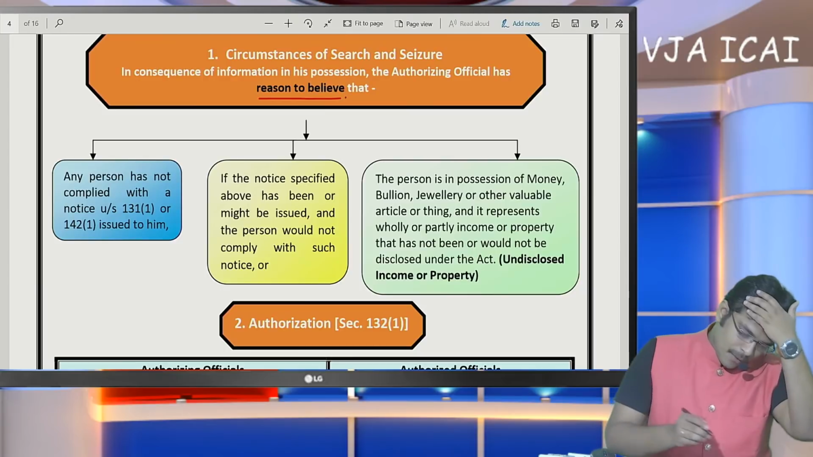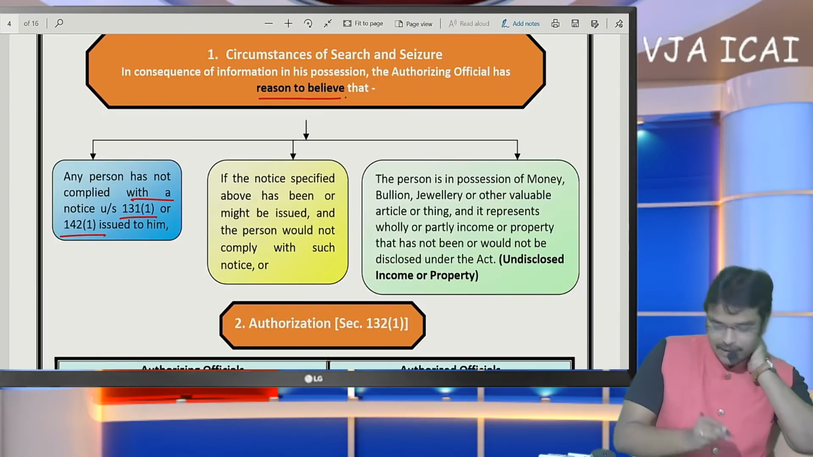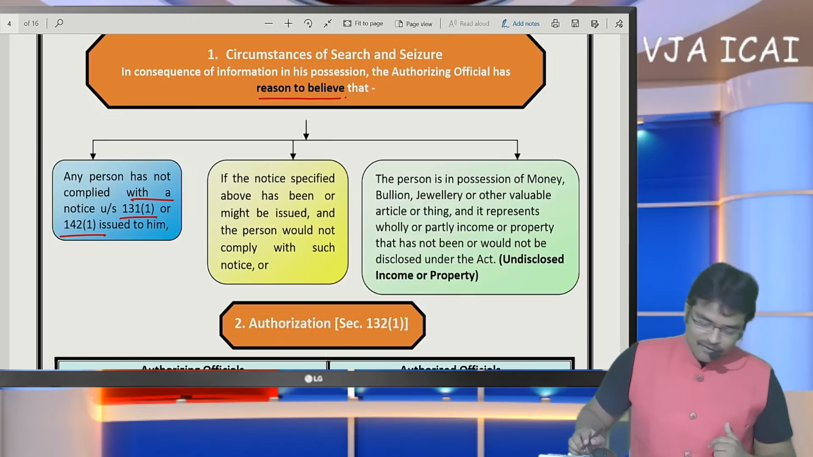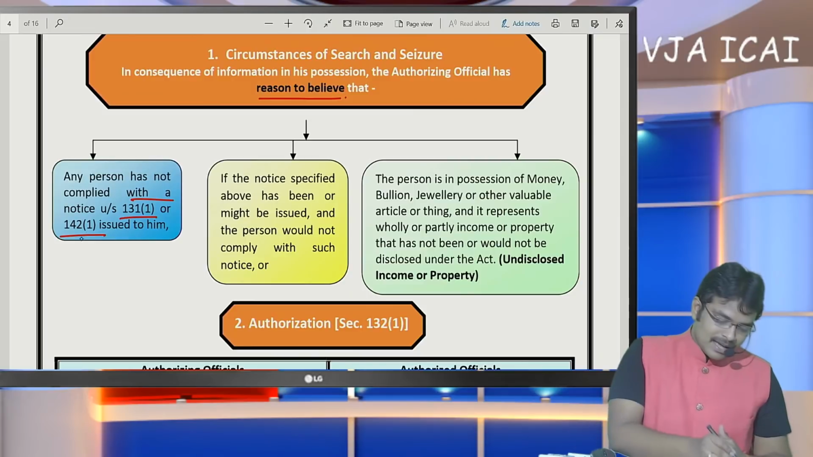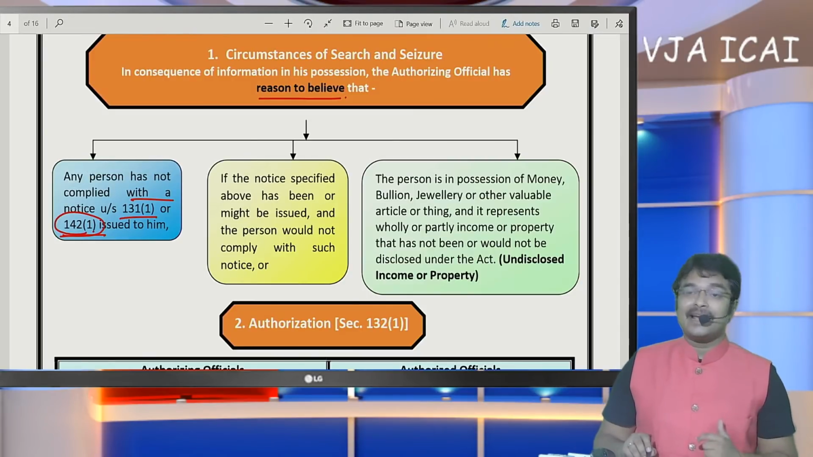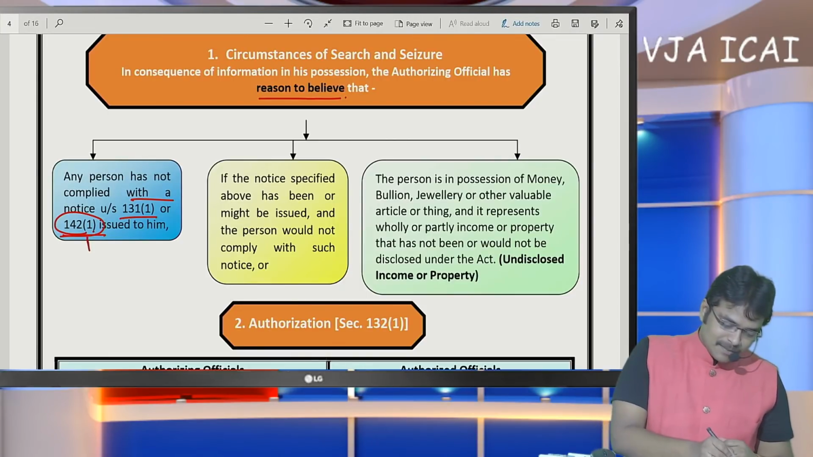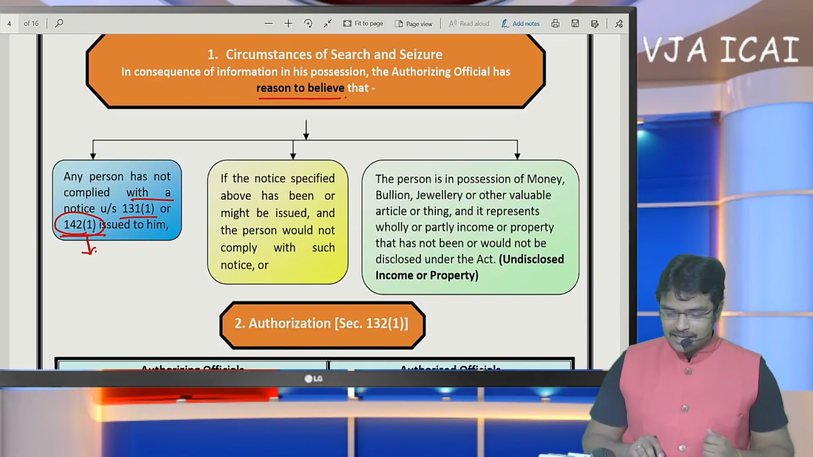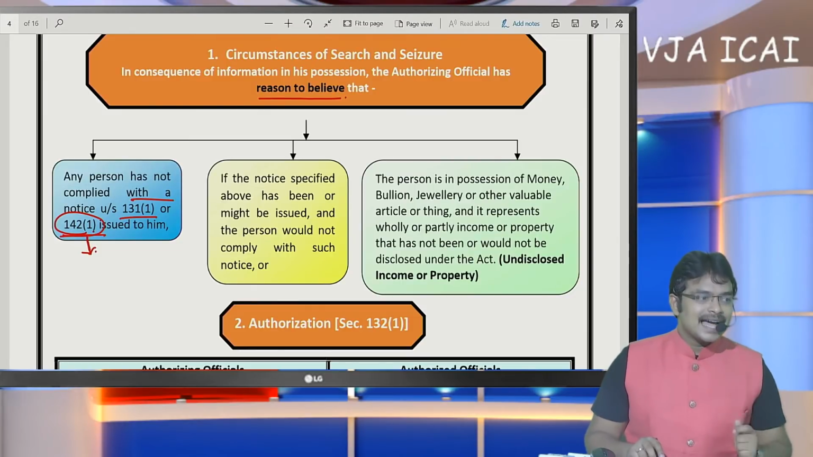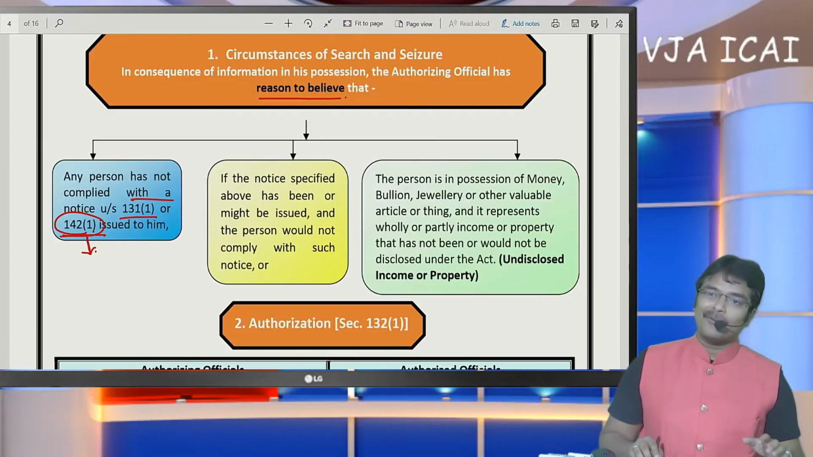So a person who has not complied with the notice under section 131 subsection 1. Sir, 131 subsection 1 means nothing but a summons issued to the assessee, or a 142 subsection 1 notice that has not been complied with, then the department can come for such assessment. For a 142 subsection 1 notice, if you remember, for non-filing of return of income, the assessee might receive this notice. For that notice, if the assessee does not reply, there is a chance of coming to such assessment. I am not saying that they shall compulsorily come for such assessment. There is a chance of coming for such assessment is the conclusion I am giving to you.